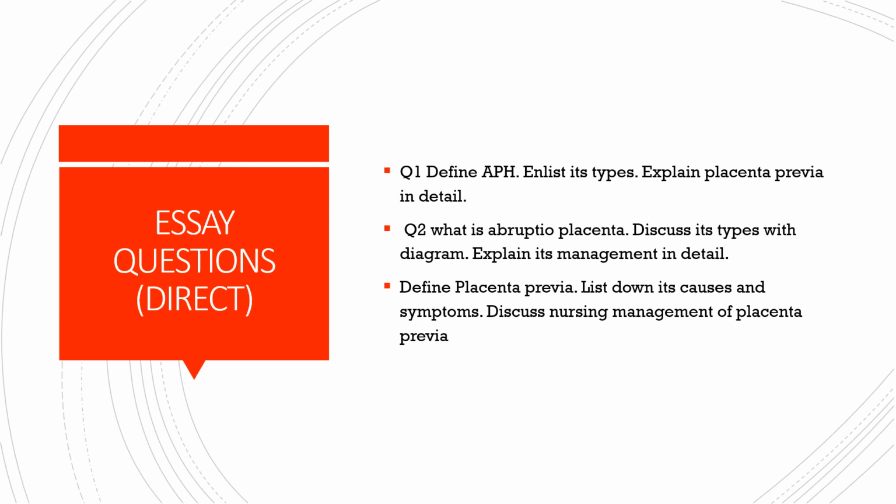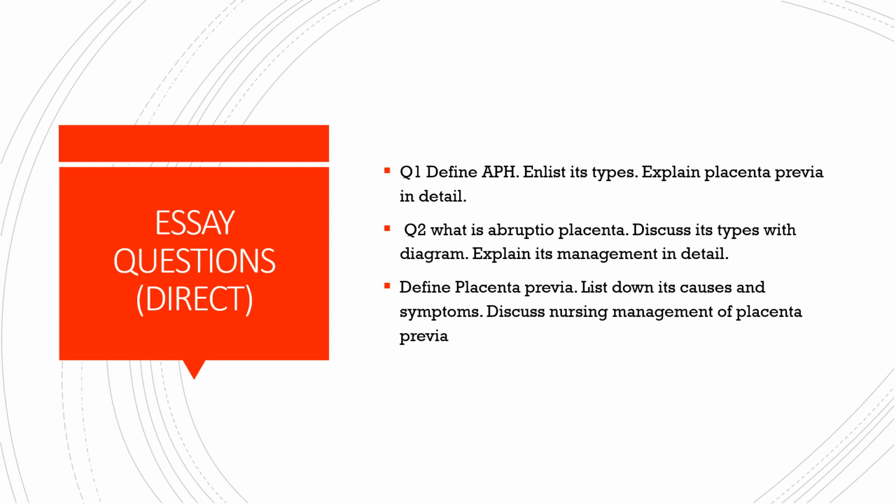Second question is, what is abruptio placenta? Discuss its types with diagram and explain its management in detail. The third question is, define placenta previa, list down its causes and symptoms, discuss nursing management of placenta previa. Okay, so all these three questions are direct questions. There is no confusion in this. Everything is asked to the point and you have to answer it accordingly.